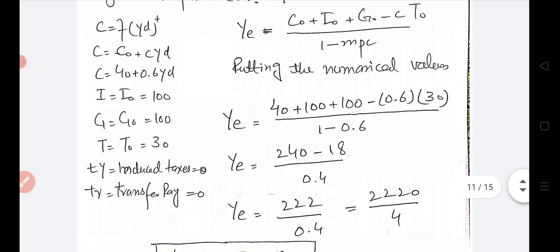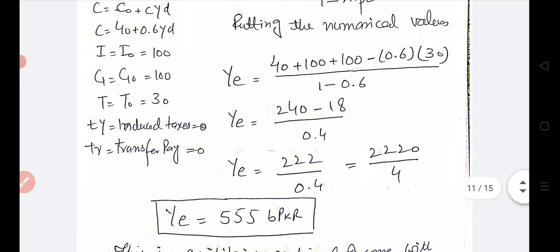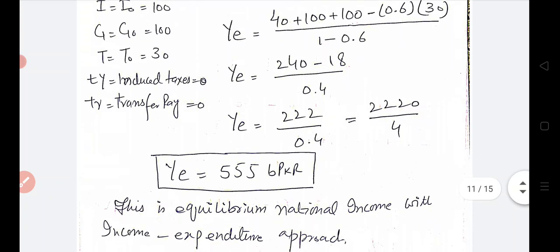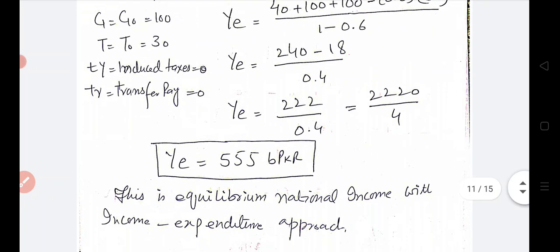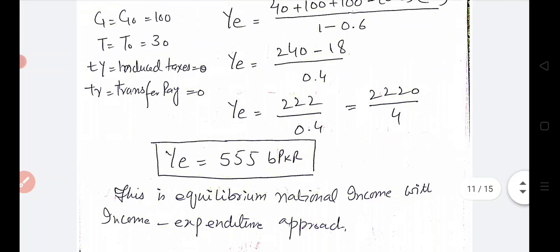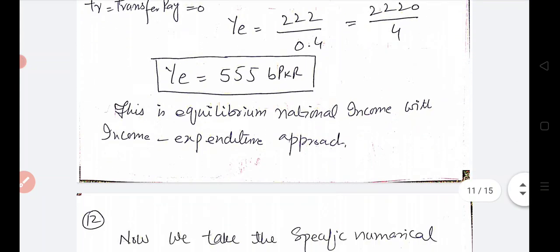Dividing this sum by 4, the answer will be YE is equal to 555 billion PKR. So this is the equilibrium national income with the income and expenditure method. We have taken a specific numerical example, and we have derived the national income equilibrium through the income and expenditure approach.